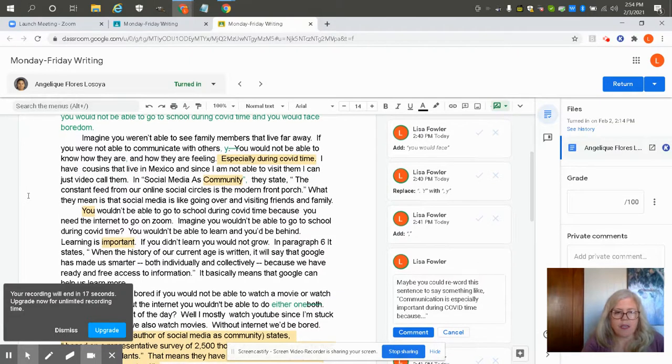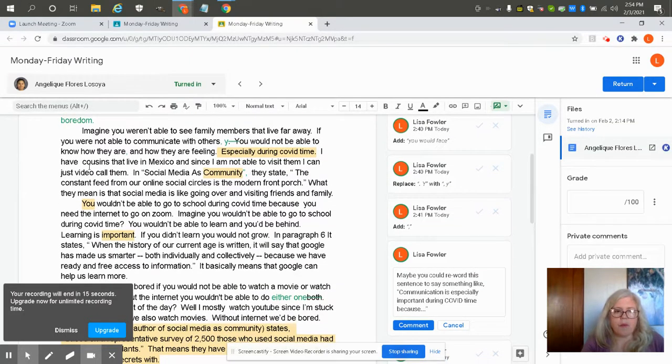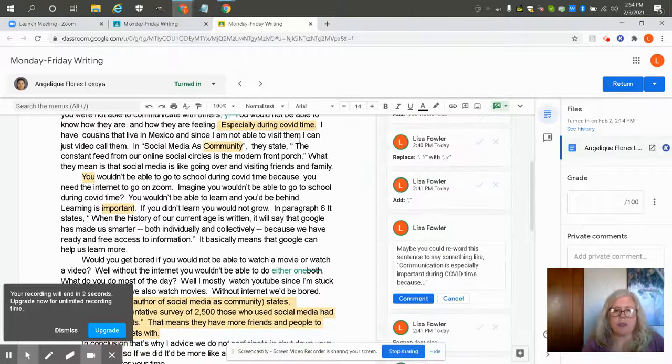Also, when you are putting in a title of an article, you want to put that title in quotation marks. So you put quotation marks before social and after community. Okay, and she did a great job using the comma and the quote for her